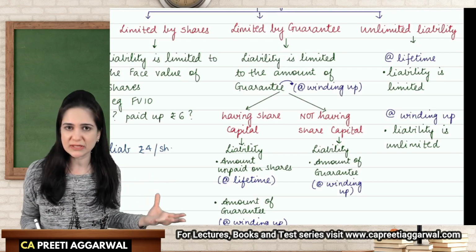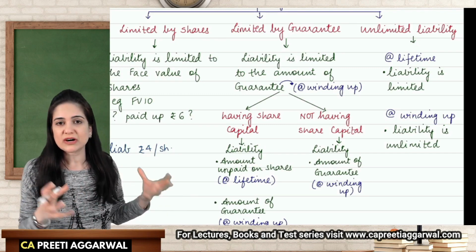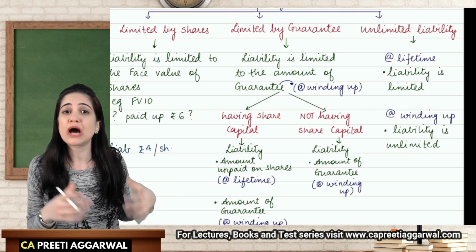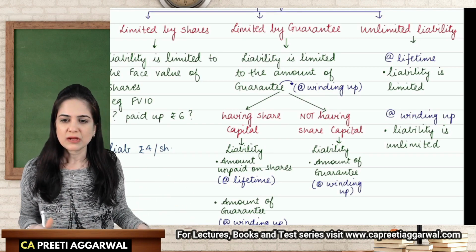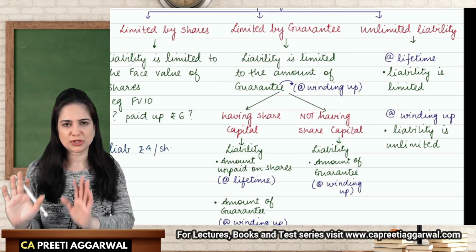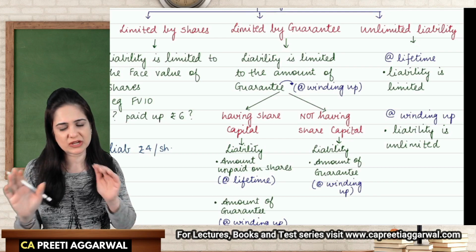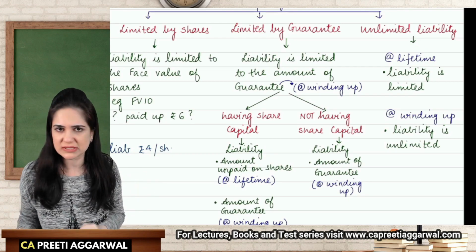This is from the company's point of view. Company is working in an industry wherein limited liability is looked down upon. It is frowned upon. So I may give more assurance to the creditors that don't worry, that my liability is unlimited. Even if the company doesn't have money, members will bring it from their personal asset.